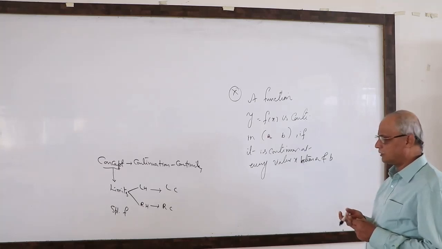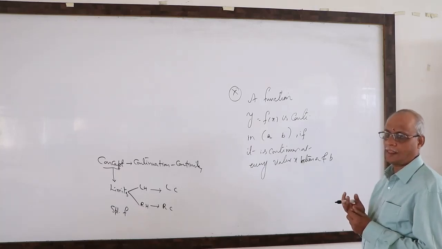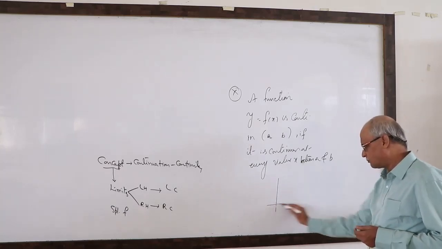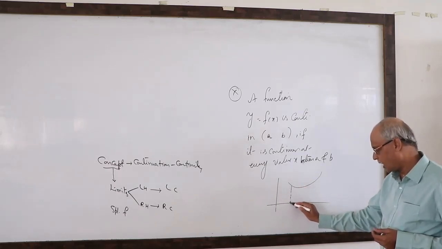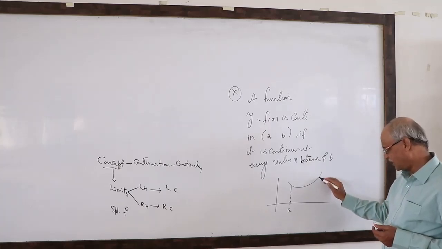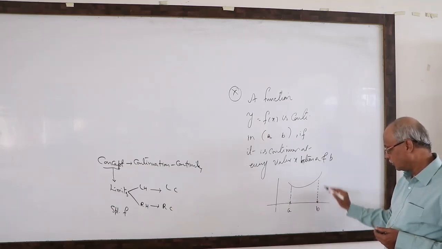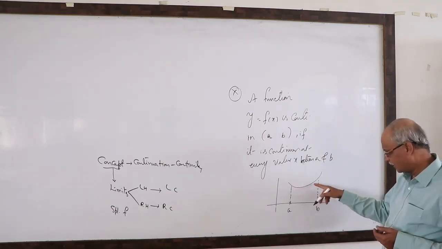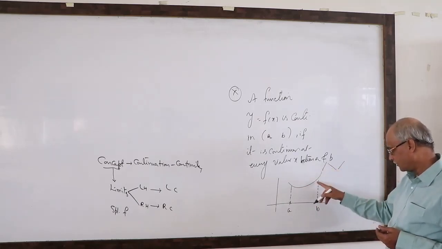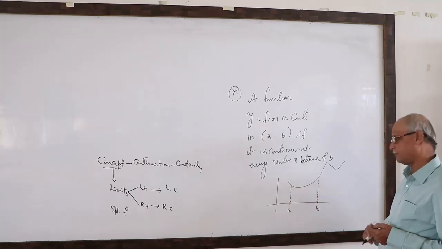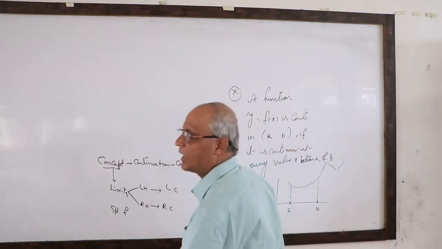If a function is continuous at every point x in the interval, then it is continuous. How can you explain this graphically? A is not there, dotted line. B is not there, dotted line. This indicates does not exist. In between, we draw the curve continuously, not with a gap. Completely continuous. Then we say it is continuous in the interval. Okay? Graphical clarity.